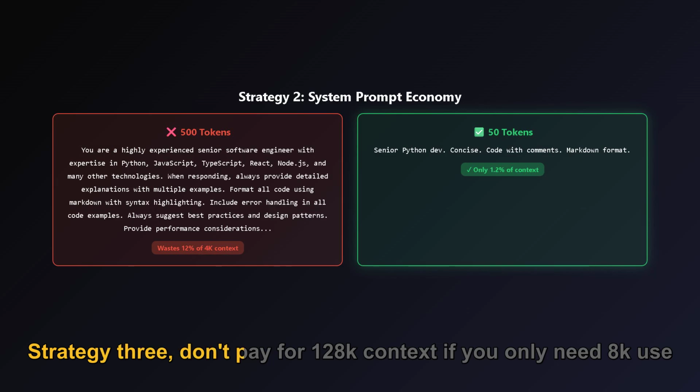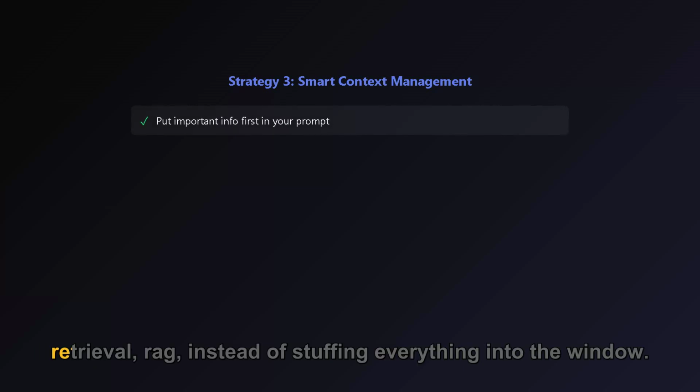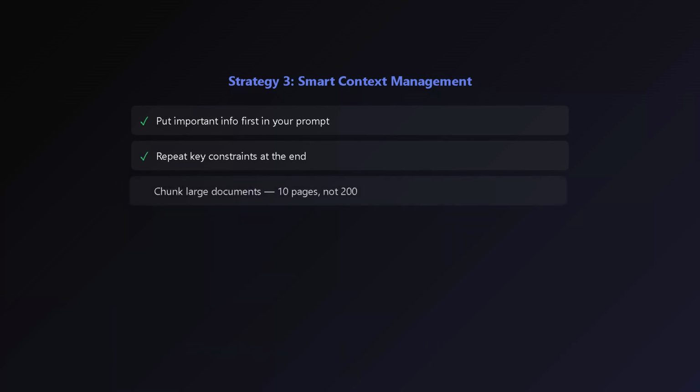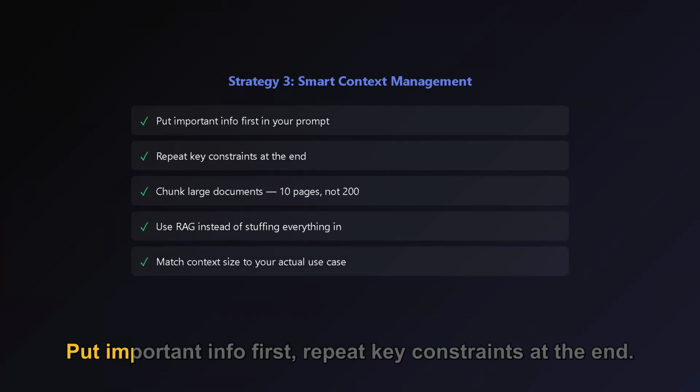Strategy 3, don't pay for 128K context if you only need 8K. Use retrieval, RAG, instead of stuffing everything into the window. Chunk large documents. Process 10 pages at a time, not 200 at once. Put important info first, repeat key constraints at the end.